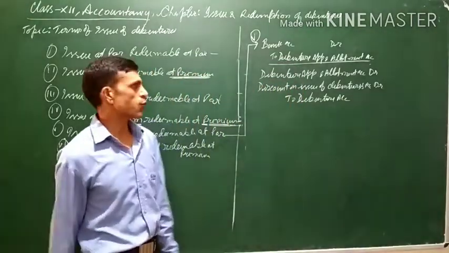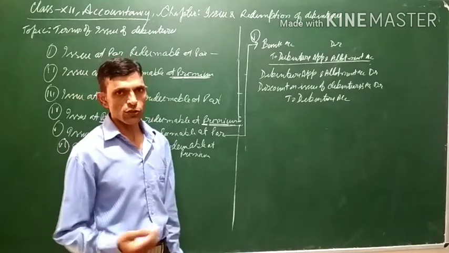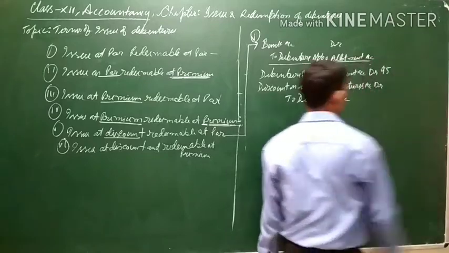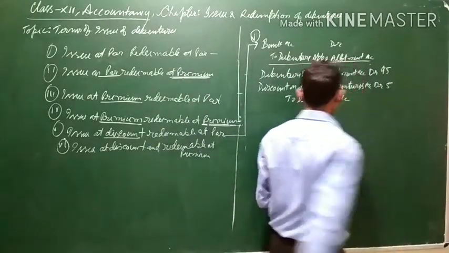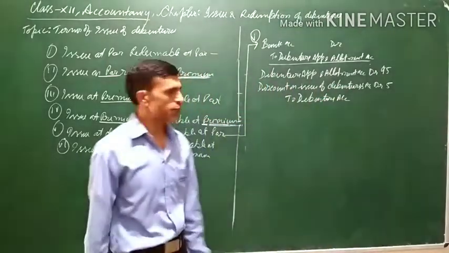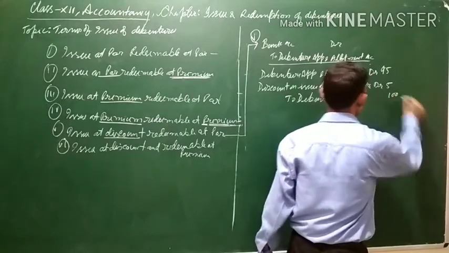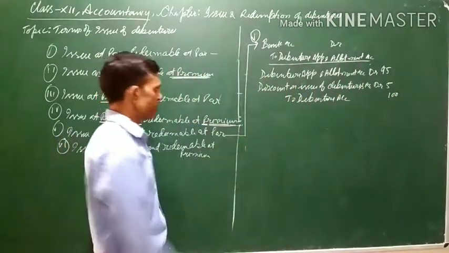Assuming that the debenture of rupees 100 each is issued at a discount of 5%, that is of rupees 5. So at the time of issue only 95 rupees will be received. 5 rupees is the discount which is being provided. So discount on issue of debenture will be debited with rupees 5, and the liability for the debenture will remain as it is, that is rupees 100.